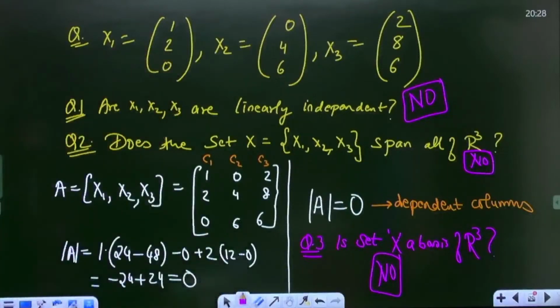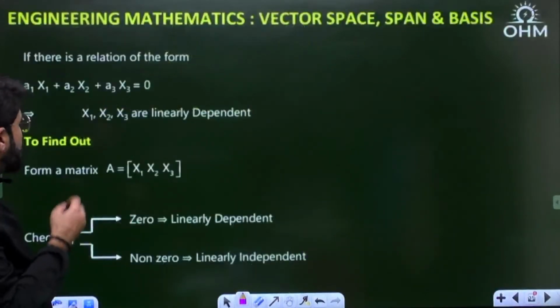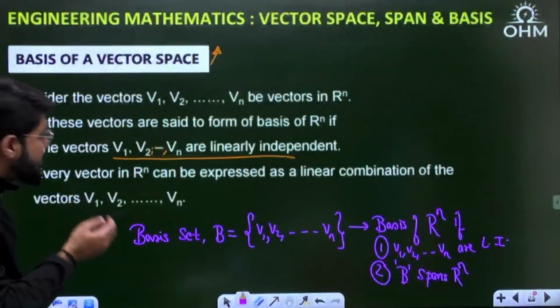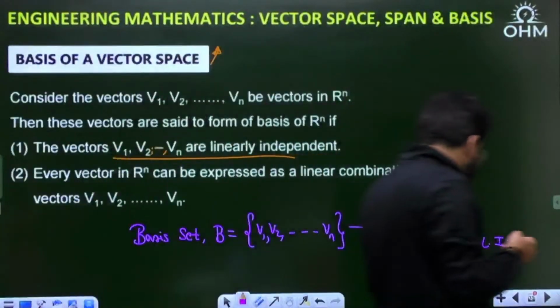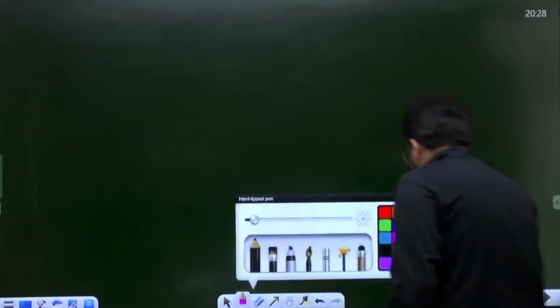From these examples, if I generalize, what can I say?